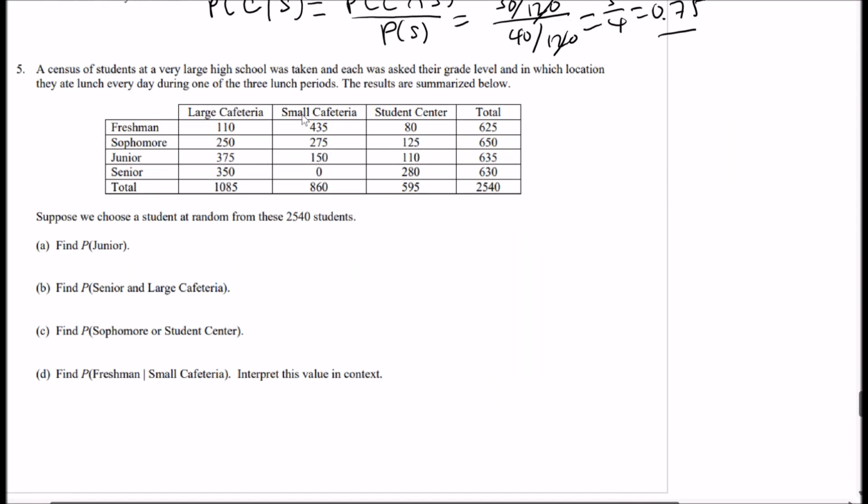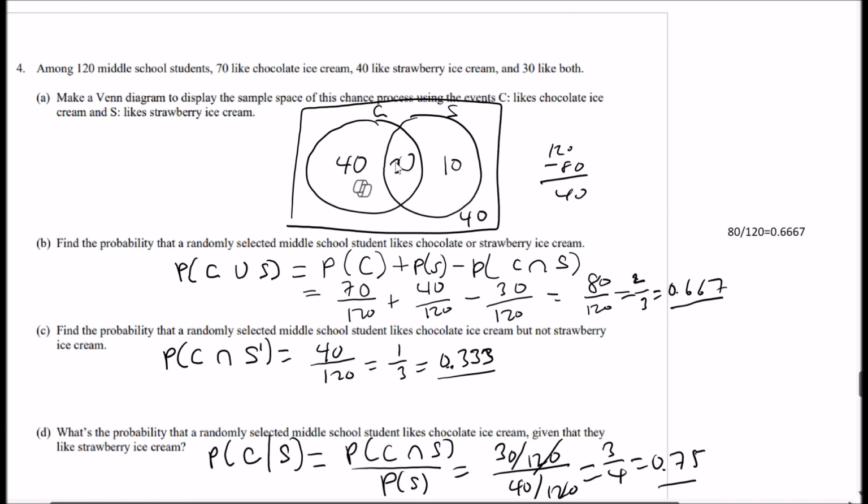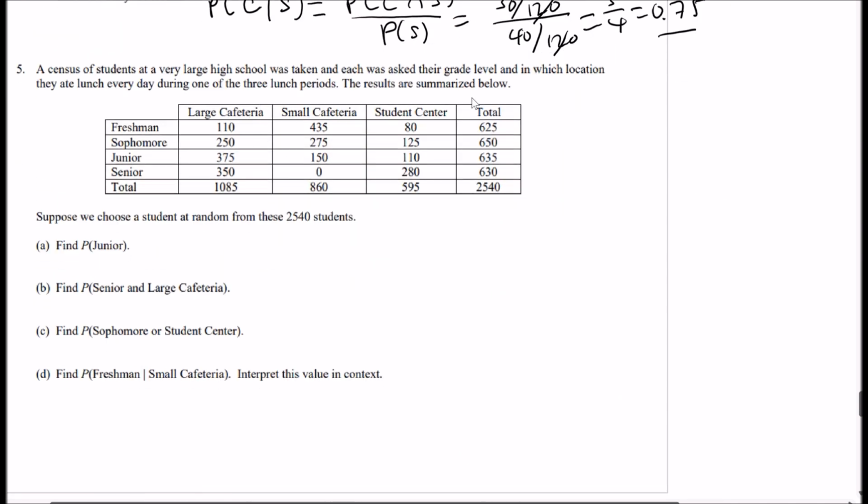A census of students at a very large high school was taken, and each was asked their grade level. Okay, so I feel like we've seen data like this before, but we have large cafeteria, small cafeteria, student center, and then we have their year. So freshman, sophomore, junior, senior. Suppose we choose a student at random from these 2,540 students. Find the probability of selecting a junior.